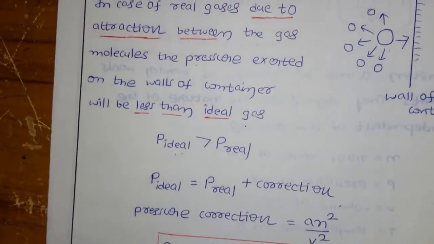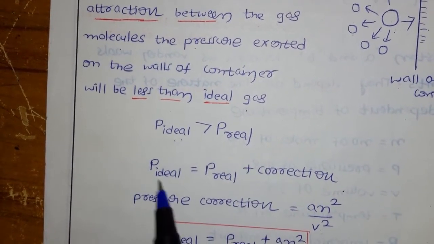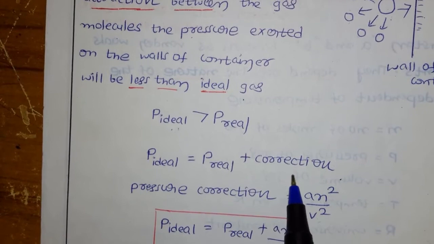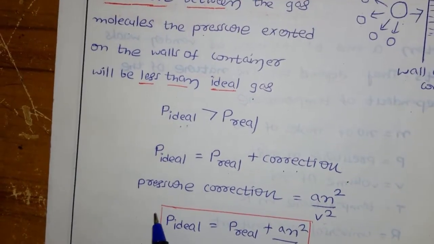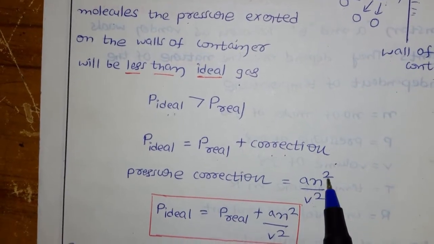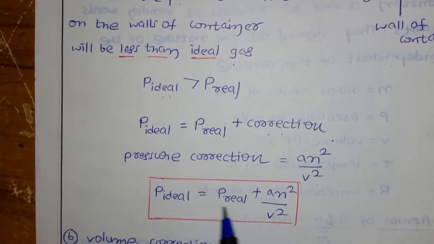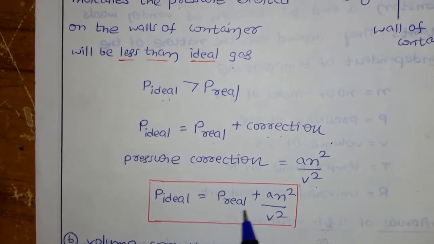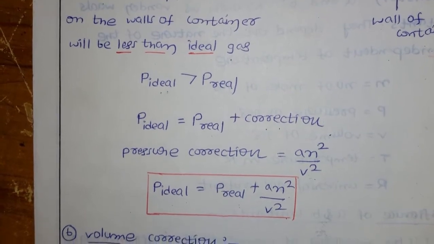The ideal gas pressure is more and the real gas pressure is less, so to make them equal we add some value for the real gases. So the pressure of the ideal gas will be equal to that of the real gas if you add n square by V square. This is the pressure correction.